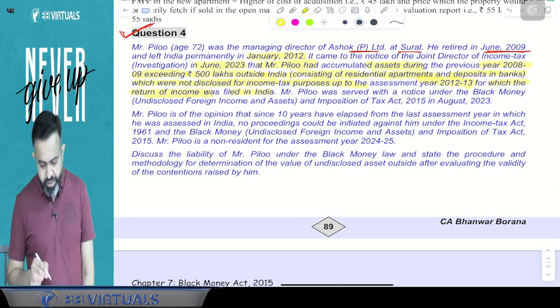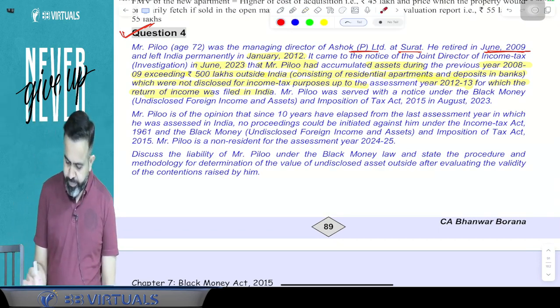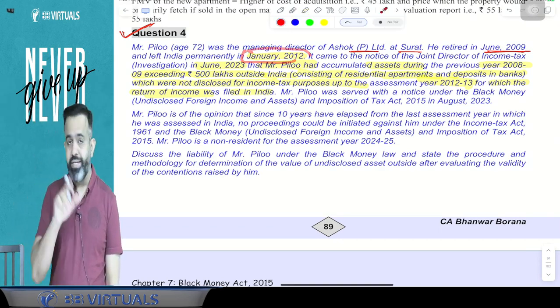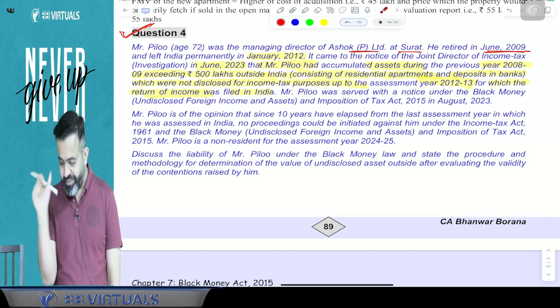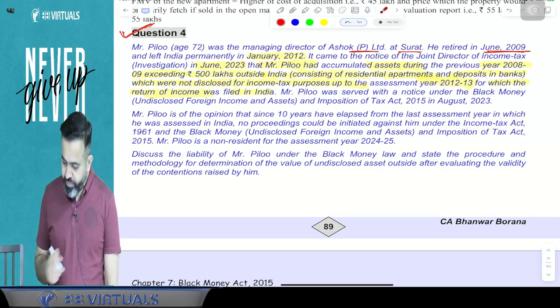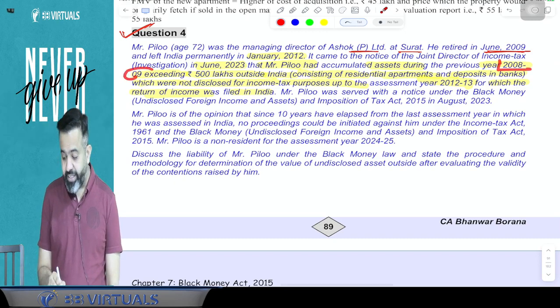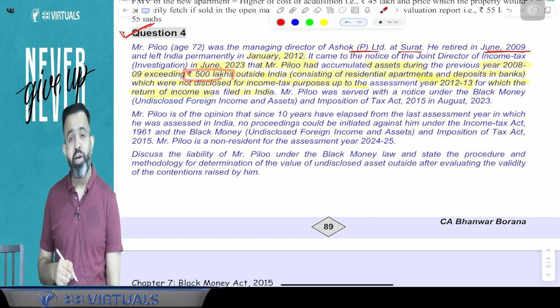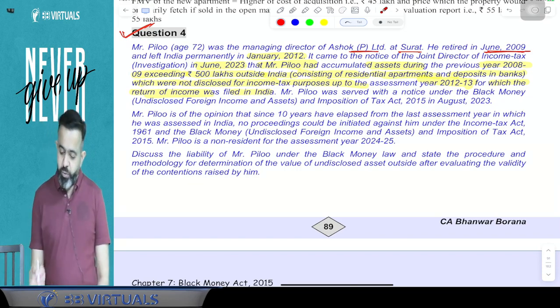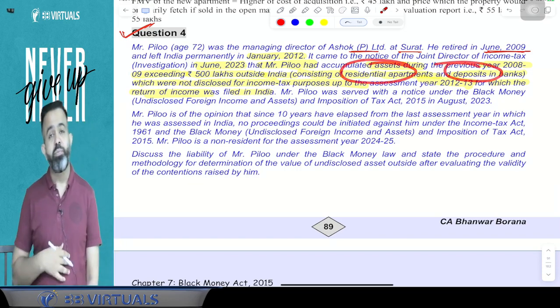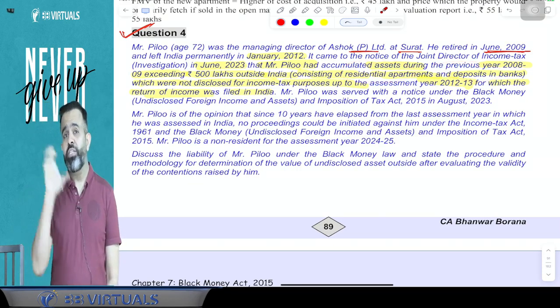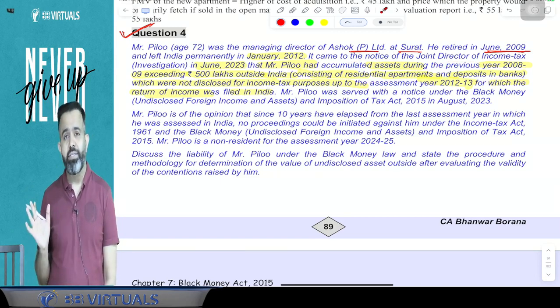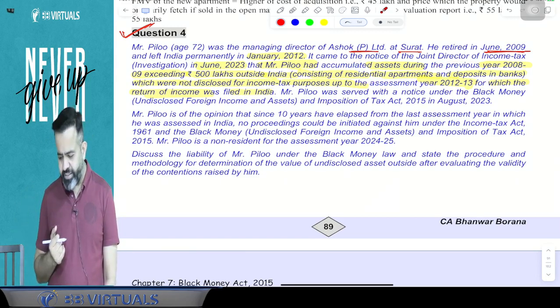So guys, he settled outside India from January 2012. Earlier he was in India, so earlier he was a resident. In the previous year 2008-09, he acquired assets of more than 5 crore outside India, including a residential apartment as well as the deposit, and he did not disclose them in his return in India.